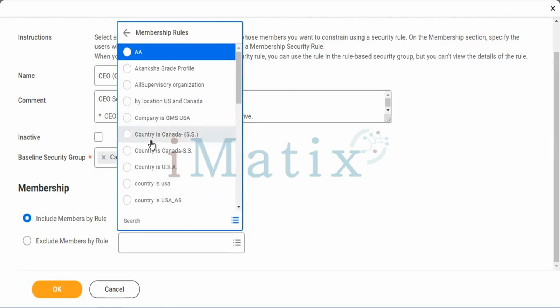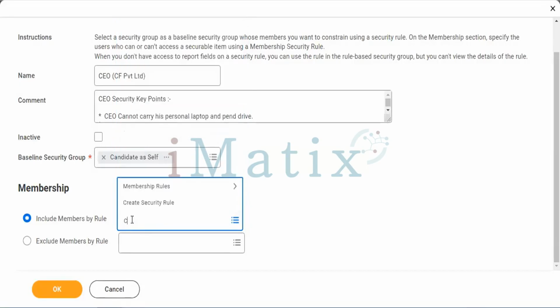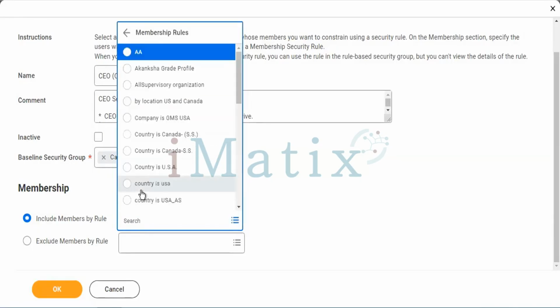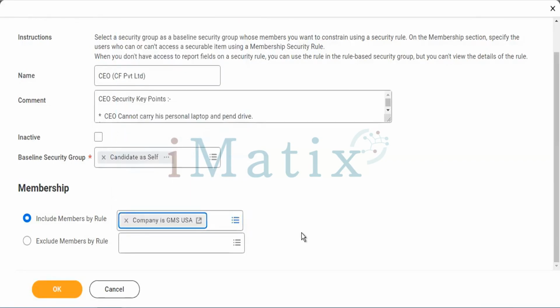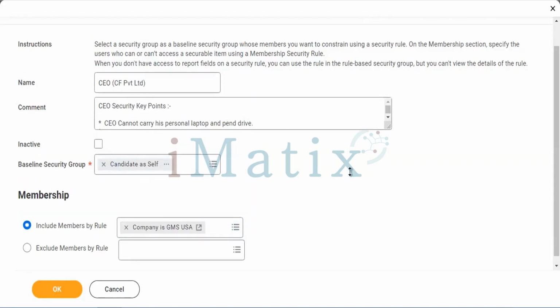Since we don't have that option, we are going to select company GSN USA. We don't have CF Private Limited here, so we are going with an alternate option. And after completing this, I'm just moving on to tap on it directly.